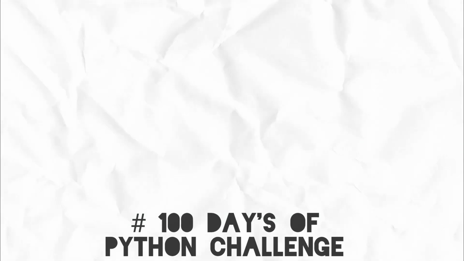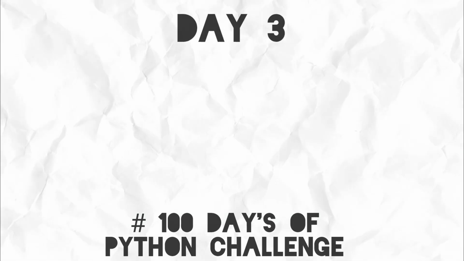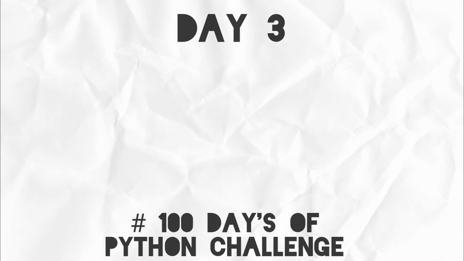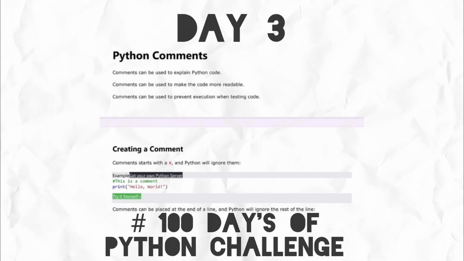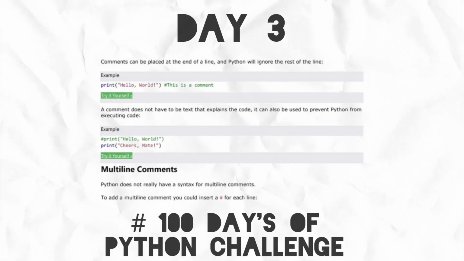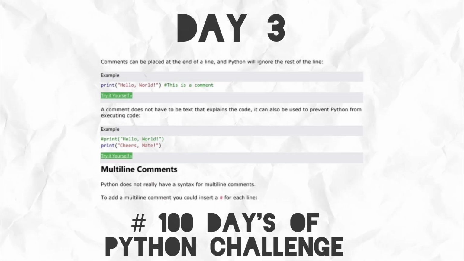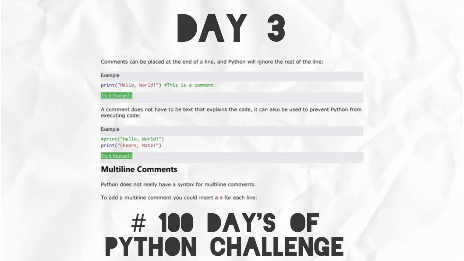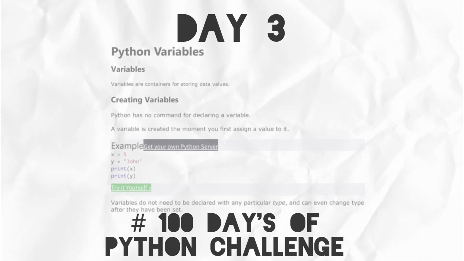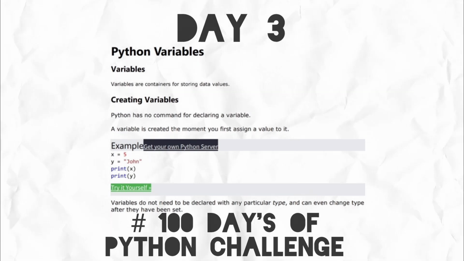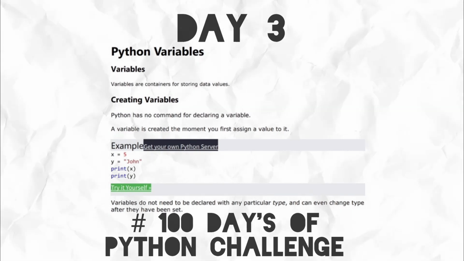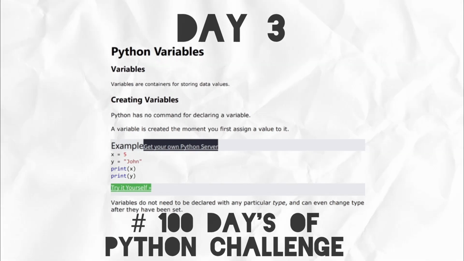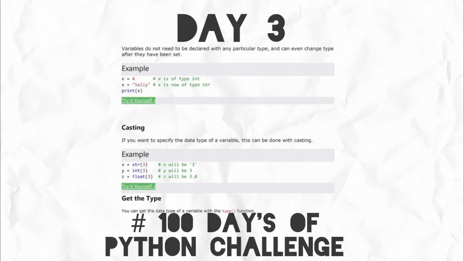In day 3, we covered comments and variables. Single line comments start with #. Multi-line comments can be created using triple quotes, as you see in the example. Variables are created by assigning a value using the assignment operator. We generally call it the equals to sign. No explicit declaration is needed.